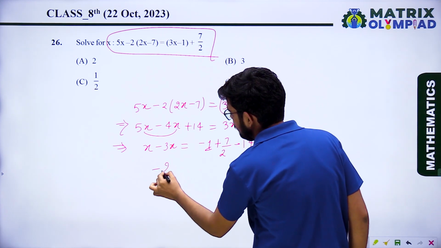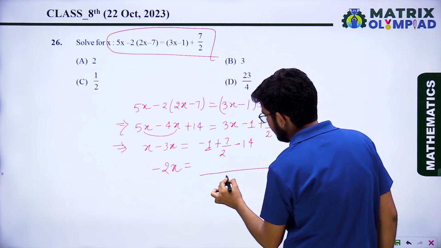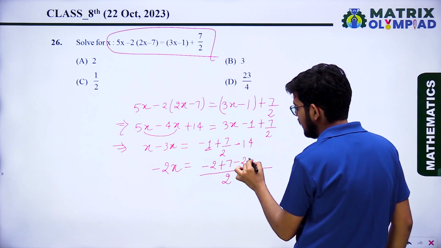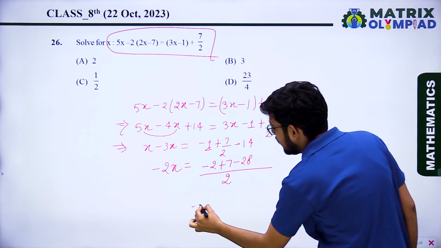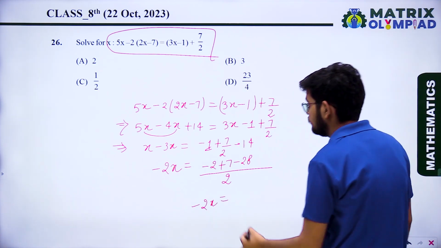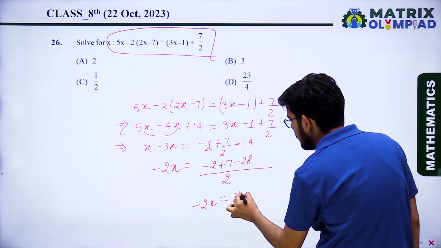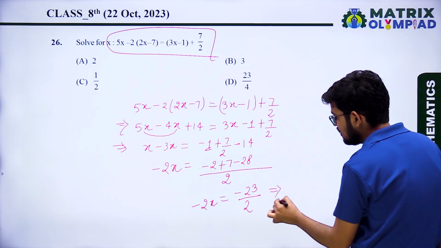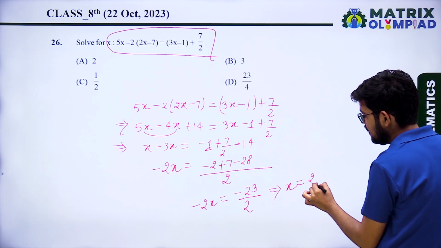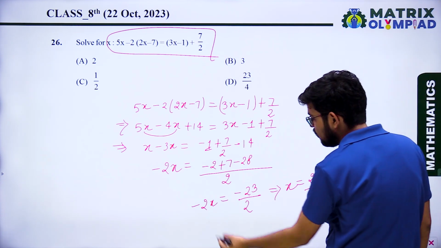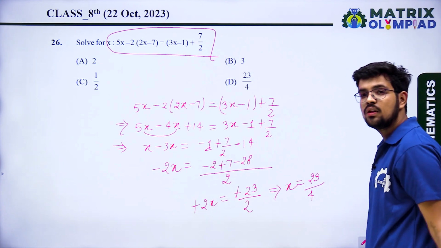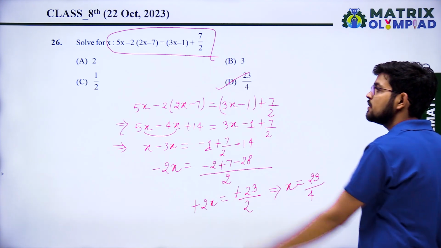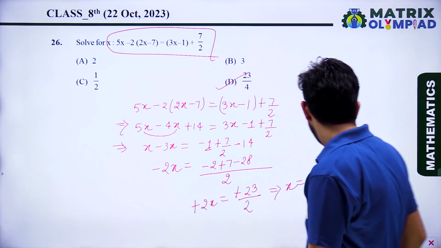So minus 2x equal to. When you take the LCM, 2 minus 2 plus 7 minus 28, that will be minus 2x equal to minus 23 upon 2. So x will be 23 upon 4. Why 23 upon 4? Minus and minus cancel out. When you send 2 to the denominator, it will be 23 upon 2 multiplied by 2. So 23 upon 4. Option D is the correct answer.